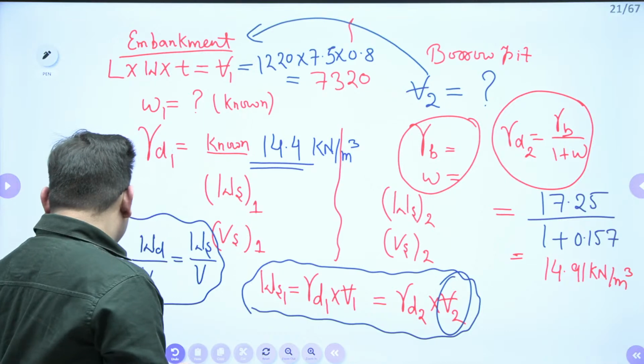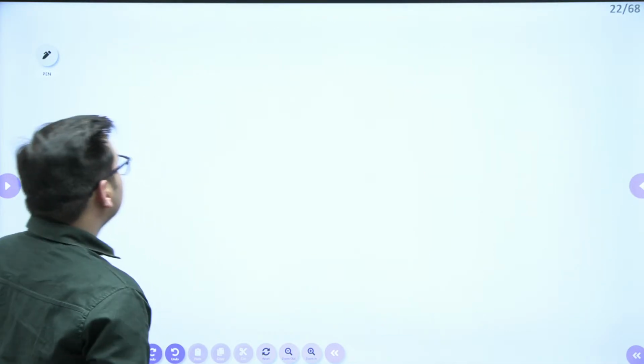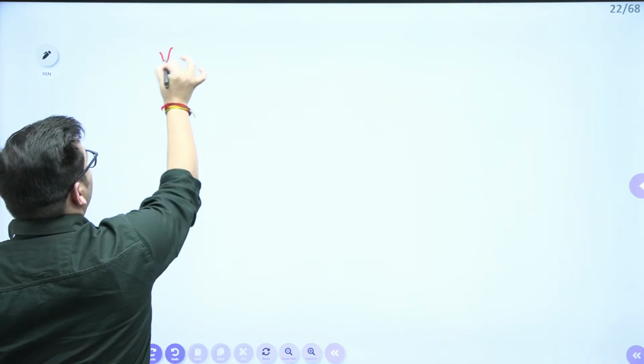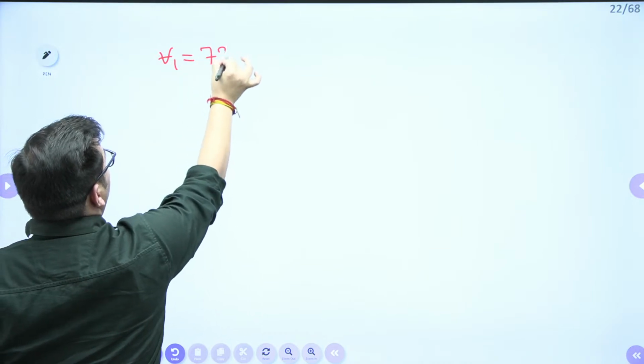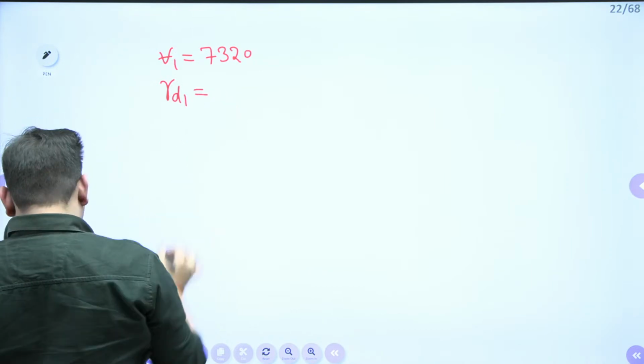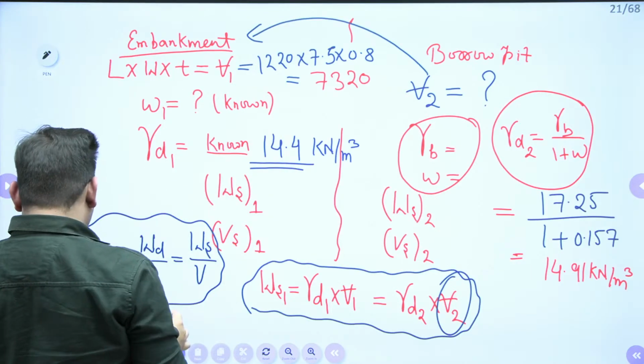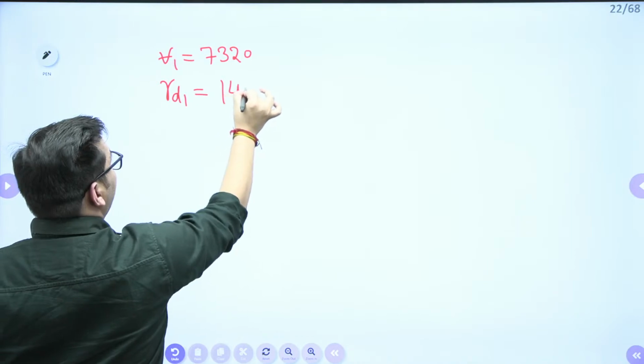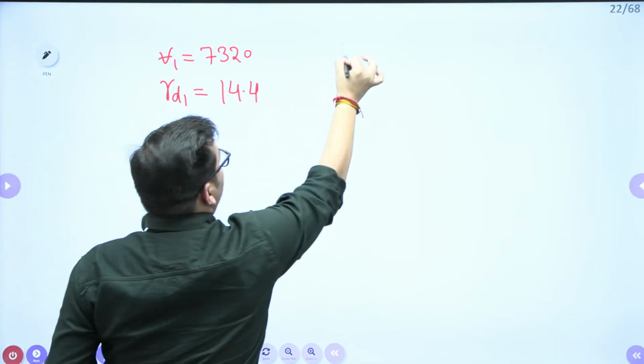Thank you, Subodh. So V1 is now 7320. Gamma D1 was 14.4. V2 value we need to find out.